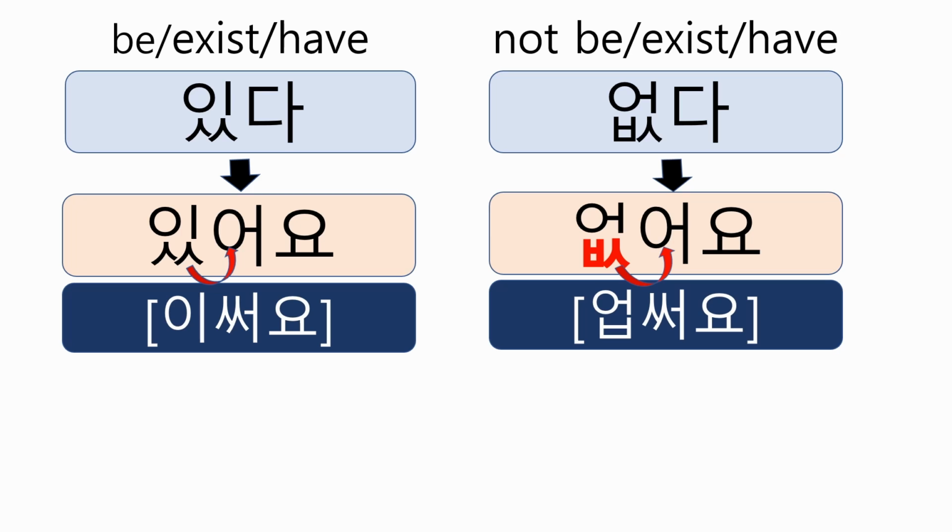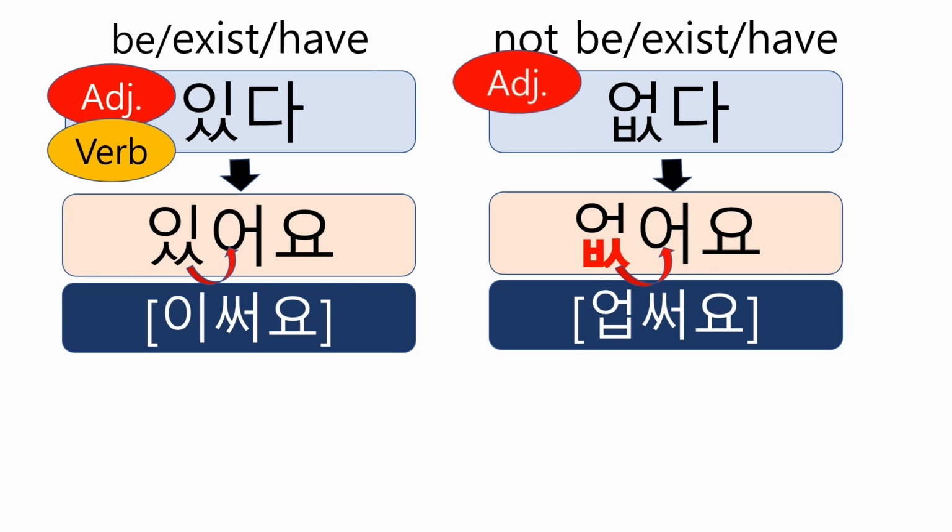Even though it's translated as a verb like to exist or to have, it doesn't mean it's 100% a verb. In most cases, it's used as an adjective to mean there is someone or something, or I have something. And also it's used as a verb to mean to stay or to pass. For example, it's my birthday in 3 days. Or you can make an imperative sentence like be there. However, 없다 is always used as an adjective only.